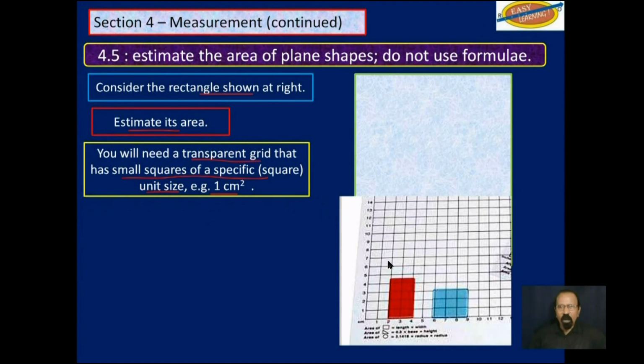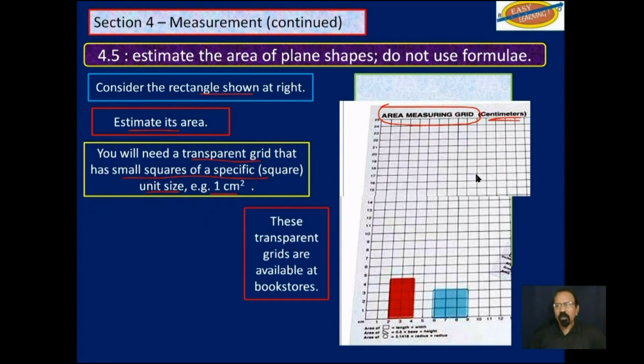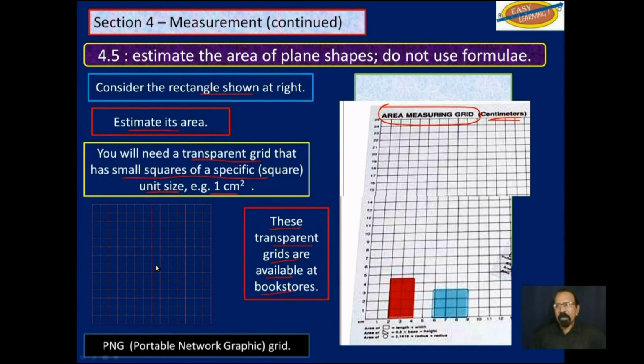So you can rest it on a picture and you could see through it. It actually says area measuring grid in centimeters. So you will need one of those. As I said, these are transparent grids that are available at bookstores. For this video, I will be using a PNG grid. That is the electronic equivalent of this physical transparent grid over here.